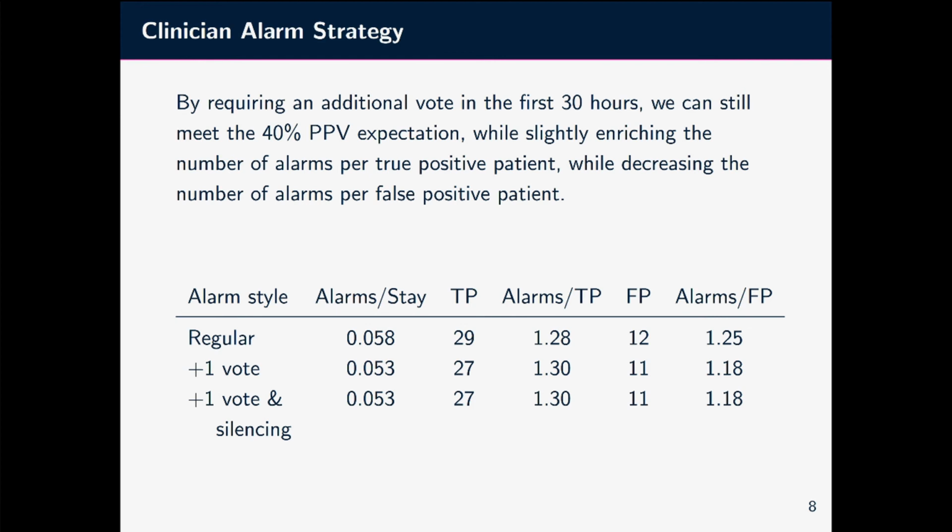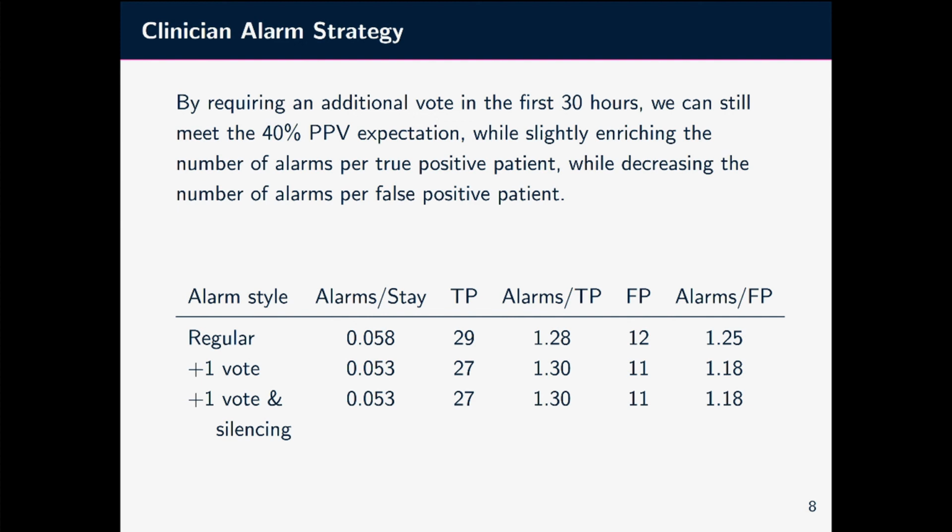Finally, we look at the clinician alarm strategy. Under the regular alarm strategy, we received 29 true positives in our test set. This corresponds to 1.28 alarms per true positive. We also experienced 12 false positives, corresponding to 1.25 alarms per false positive.